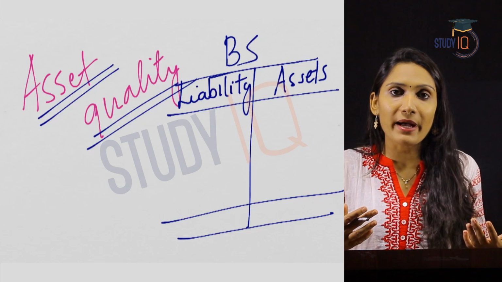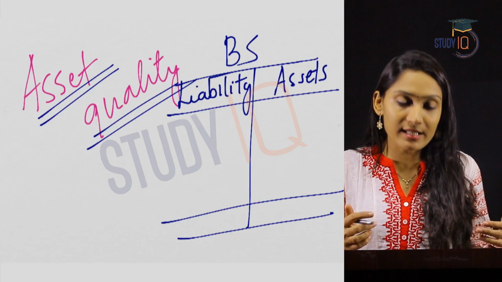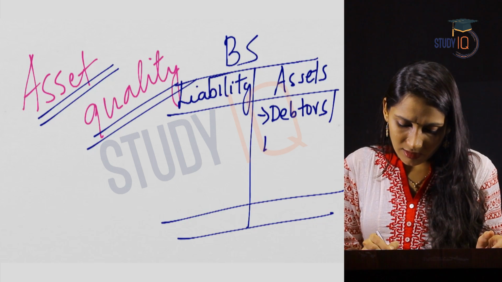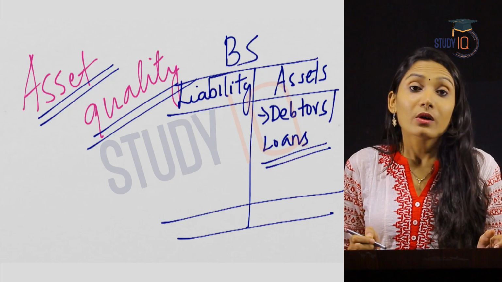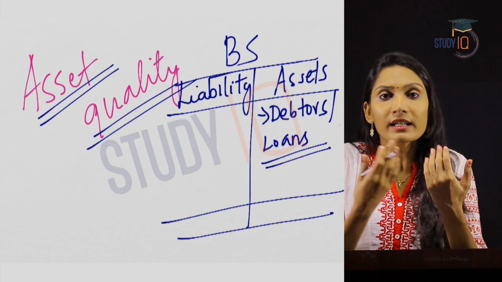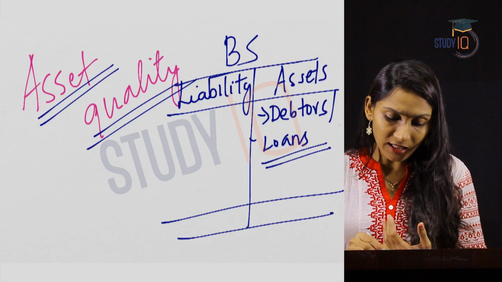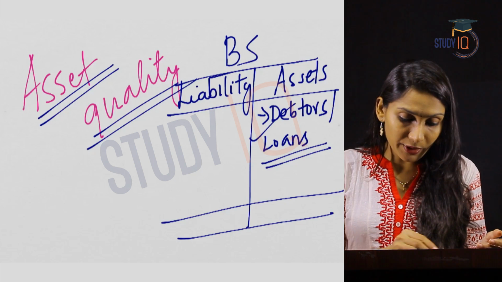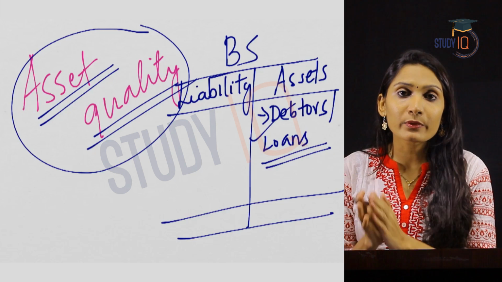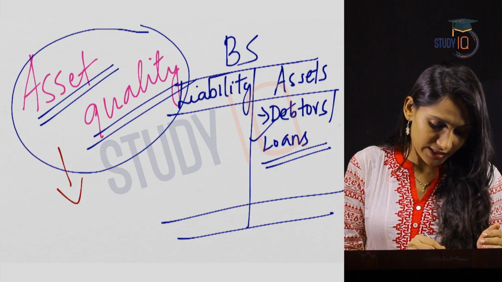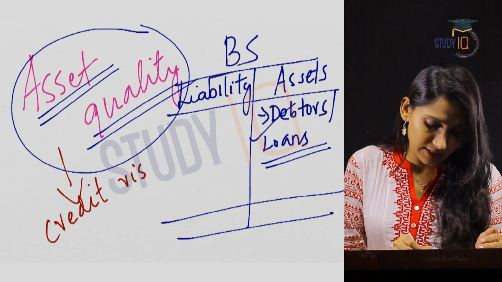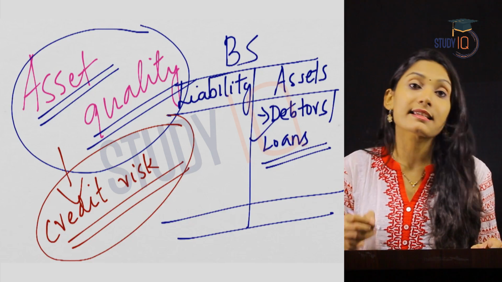So when it comes to a bank or a financial institution, debtors or loans are on the asset side. Debtors or loans are considered as assets because they are going to earn income for the bank. So they are assets for a bank. So what is meant by asset quality? The quality of an asset is considered with regard to the credit risk associated with that particular loan. So the credit risk is taken into consideration while we analyze the asset quality.